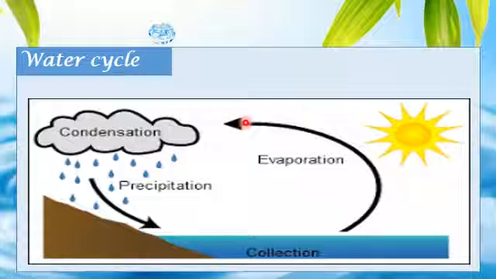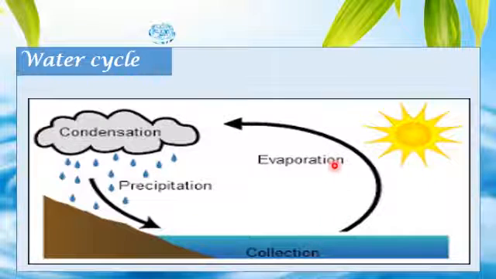Water vapors cool down to form clouds, and this process is called condensation. Formation of cloud is called condensation. Heavy drops of water come down as a form of rain, and this is called precipitation. Water will again collect in the sea as a collection of water, then this process will again start. In this way, the water on Earth goes round and round.